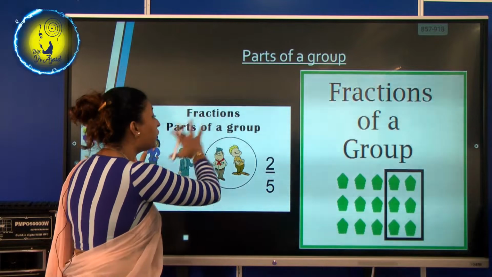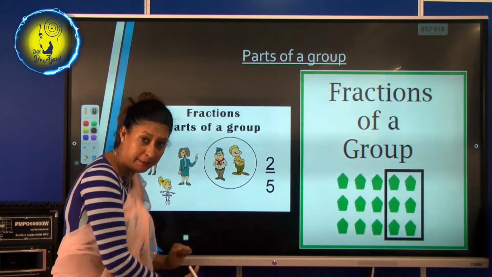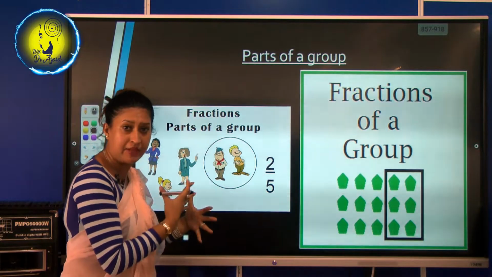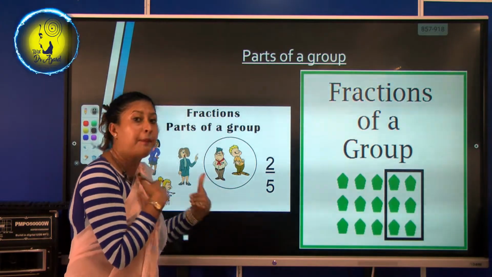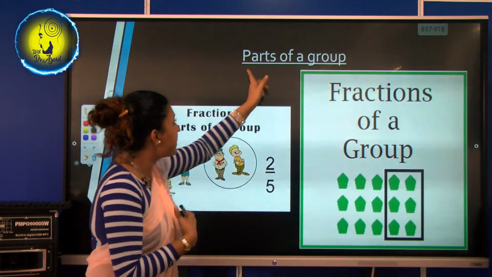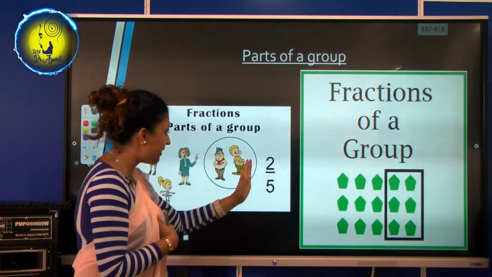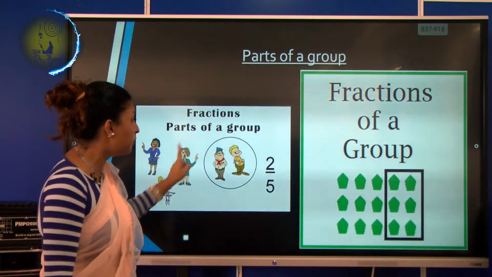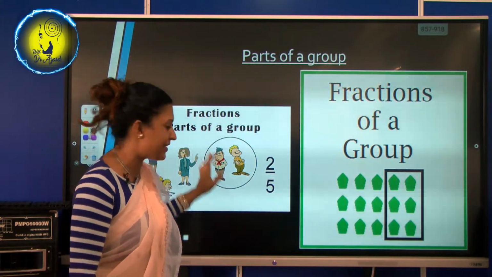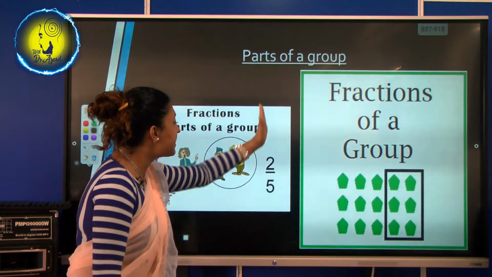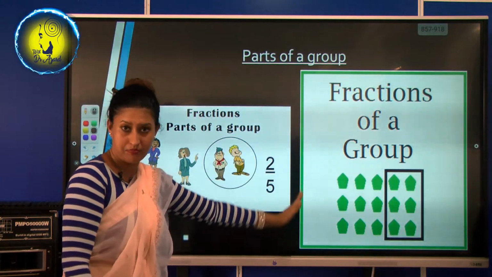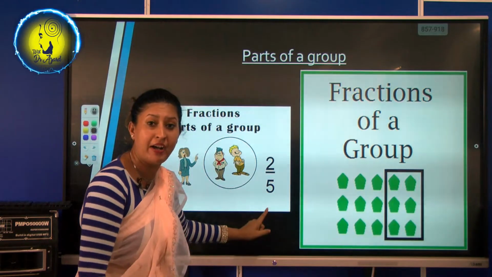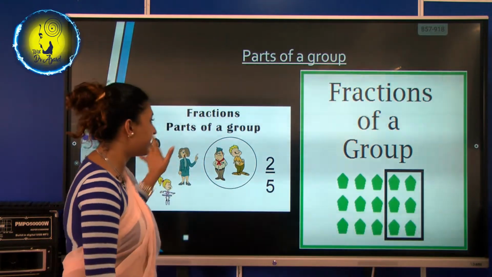Now see, there is a group of people, a bunch of people. So from that, if we are trying to clarify something, if we are trying to group a part of it, we say it as a part of a group. That is also a fraction. See, out of these 5 people, 2 are very naughty, isn't it? So we describe it like this. See, we describe it like this, 2 over 5. Okay, we describe it like this.